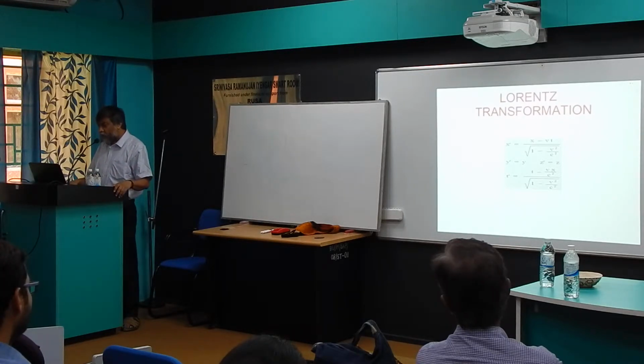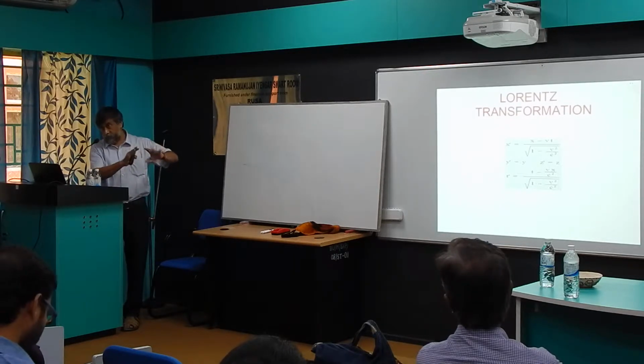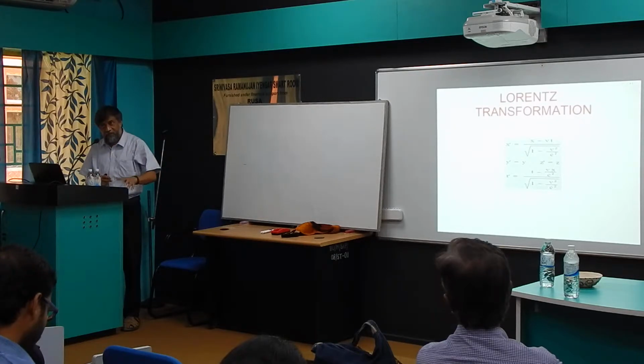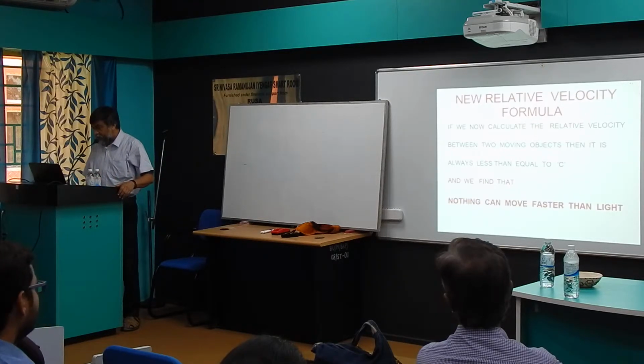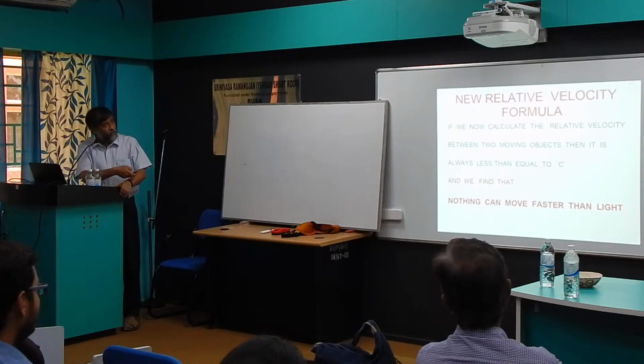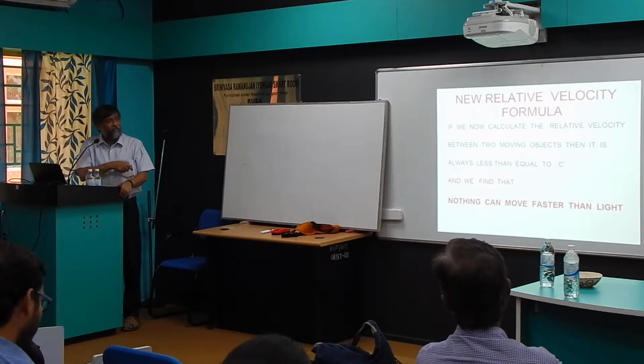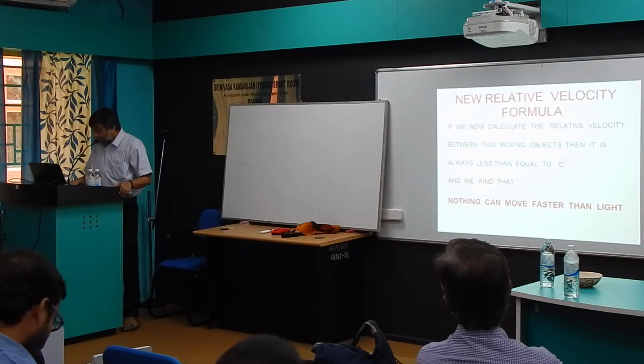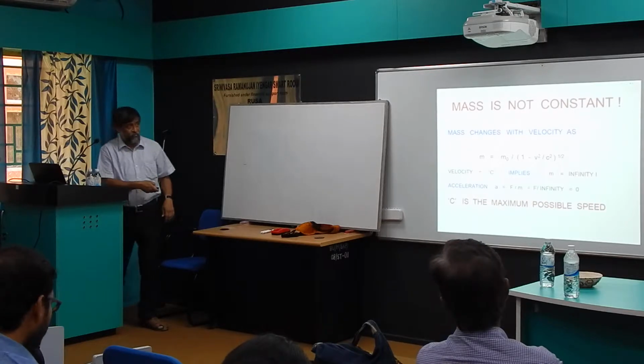So people ask me why nothing can move faster than the speed of light, because if you just employ force, it will accelerate and exceed the speed of light. He said no, it cannot, because if you now calculate the relative velocity between two moving objects, then it is always less than or equal to c. And we find that nothing can move faster than light. Why? Because he said the mass changes with velocity.